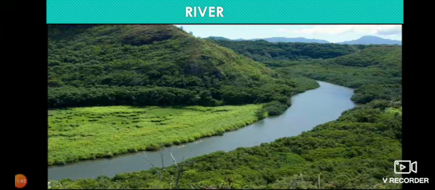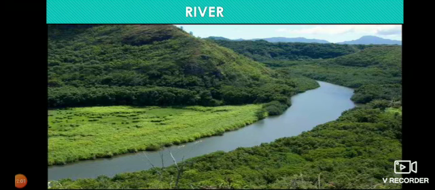Can you name the longest river in India, children? Everyone knows that in our India the longest river is the Ganges, that is the Ganga river.